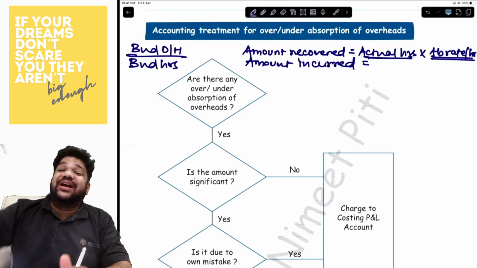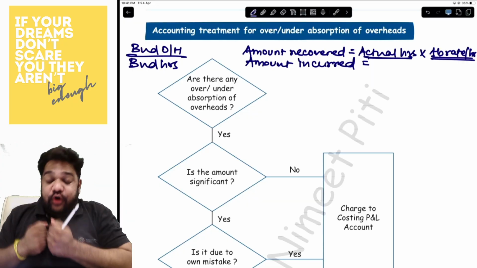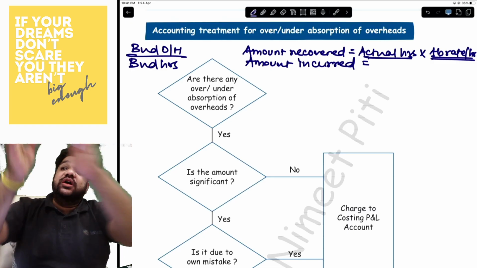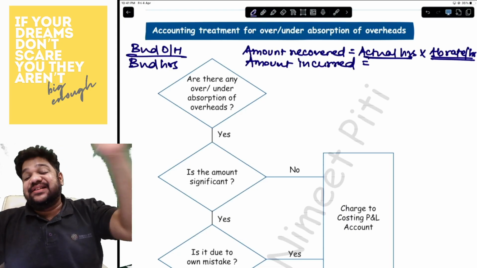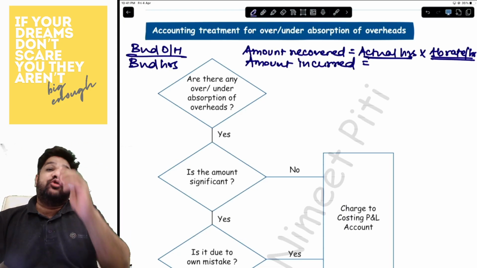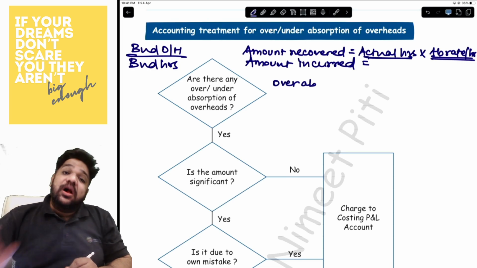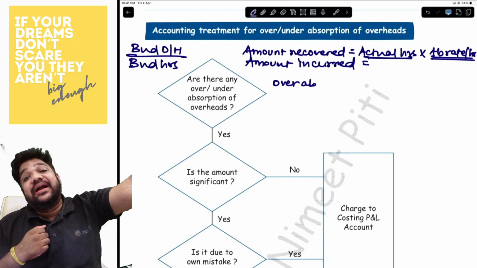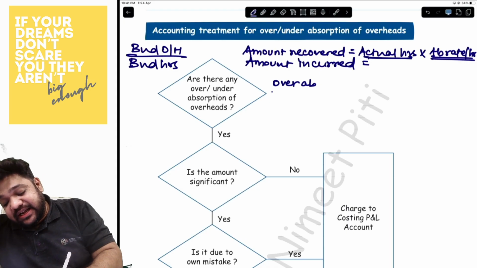Amount absorbed means what came to you. Amount incurred is whatever went out. So if you've got more in and less out, say you got 100 rupees, you spent 80. You got more, you spent less, that is where you made a profit. Profit is basically over absorption. But if you got 80 and you spent 100, got 80, spent 100 is a loss. Loss is basically under absorption.